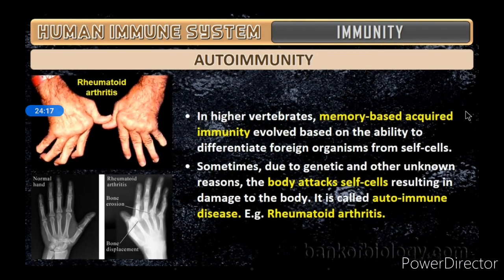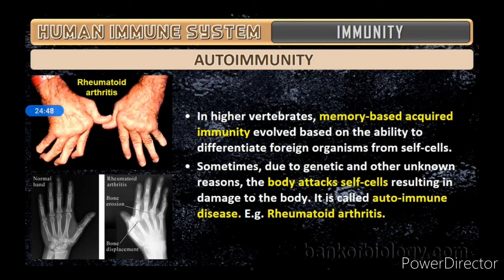Then what is autoimmunity? In higher vertebrates, memory-based or acquired immunity evolved based on the ability to differentiate foreign organisms from self cells. We already discussed memory-based acquired immunity. The body can recognize foreign organisms entering, as well as its own cells.